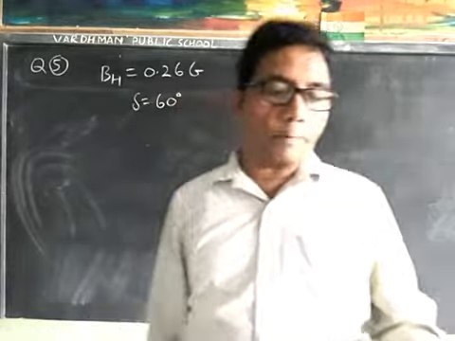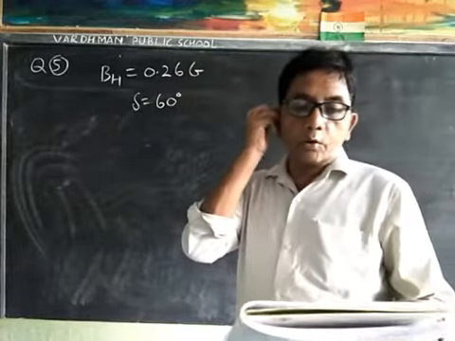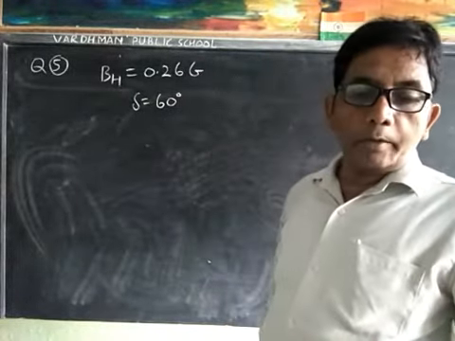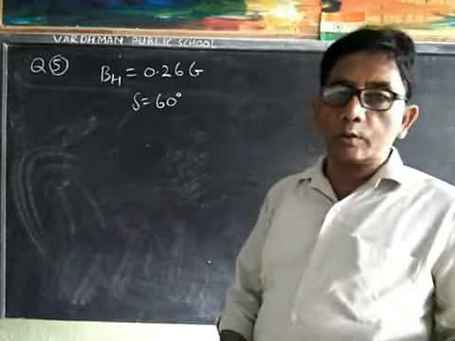What is the magnitude of the Earth's magnetic field at this location?